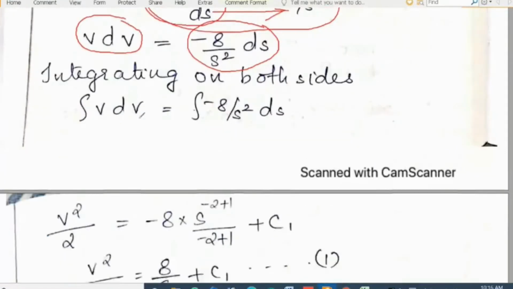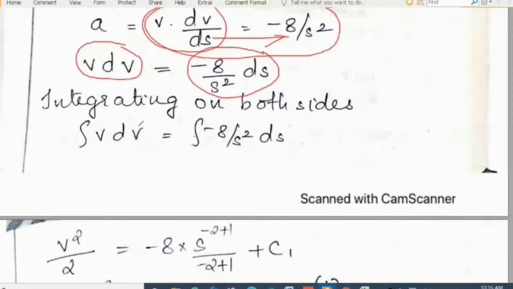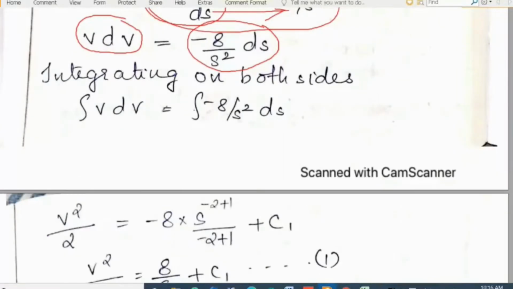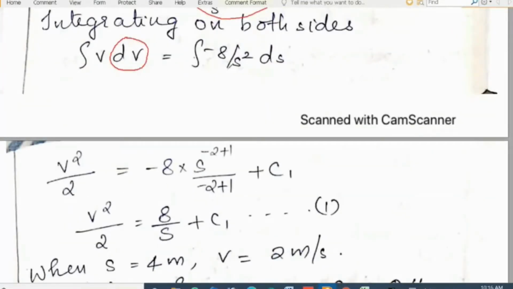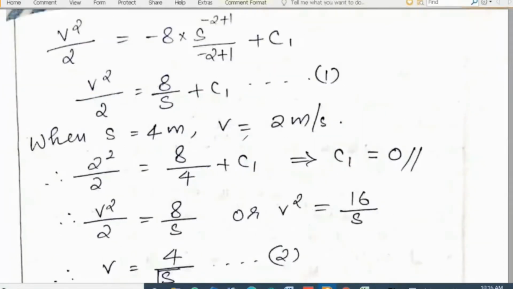Now we have to integrate. So integral v dv is equal to integral minus 8 by s square ds. We need to remove these terms, dv and ds. Then only we can form an equation, substitute values and find out the required answer.